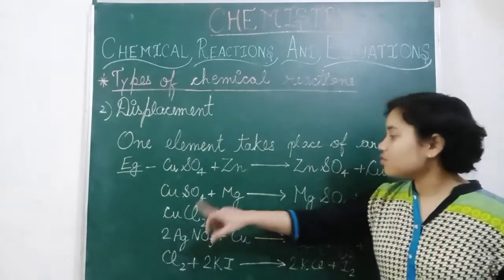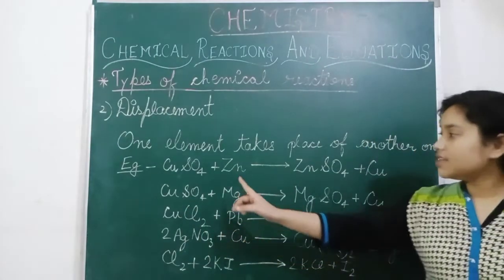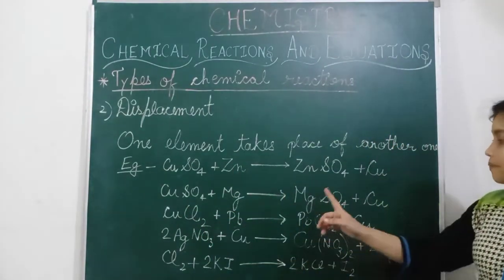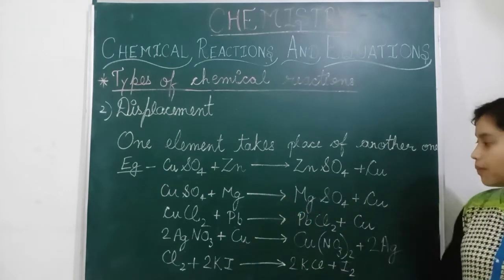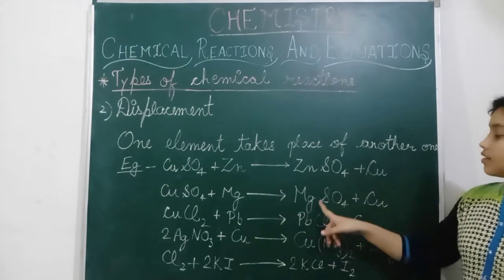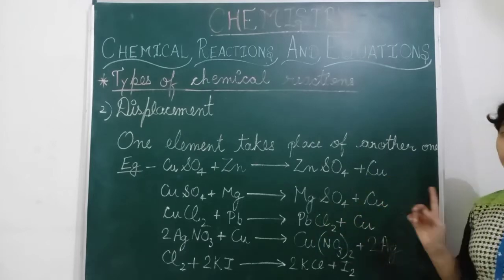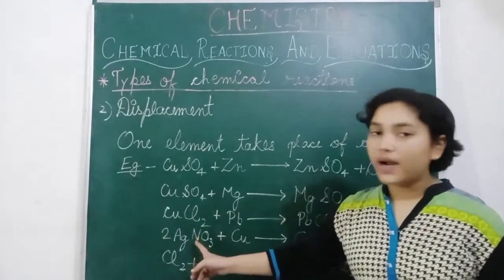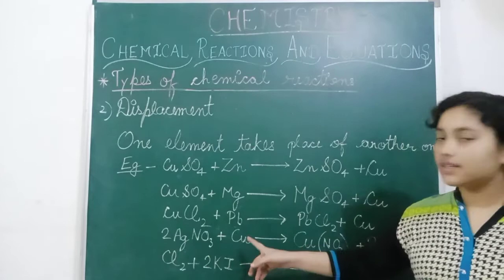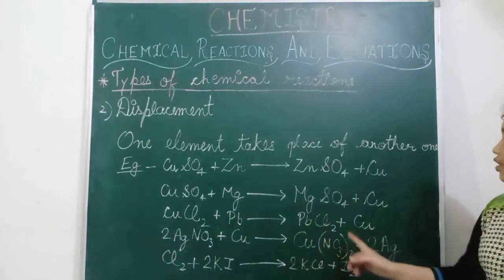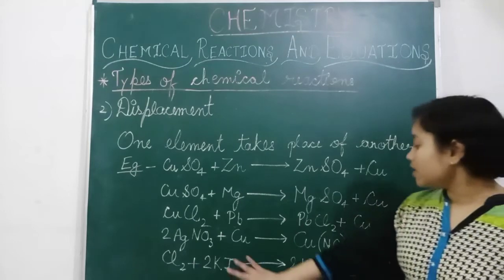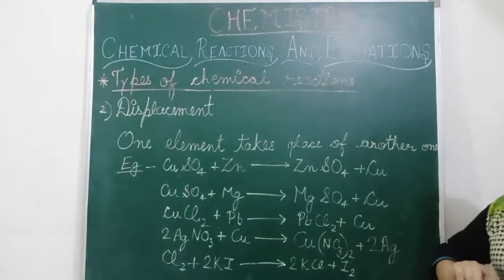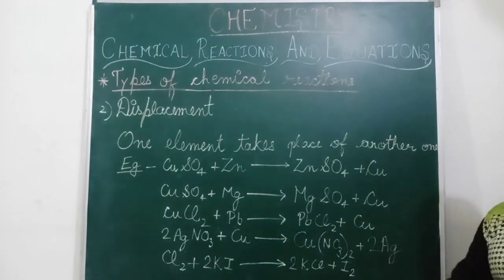Now CuSO4 plus Mg, copper sulfate plus magnesium. Magnesium takes the place of copper, so we get magnesium sulfate plus copper. Now copper chloride plus lead gives lead chloride plus copper. So the same thing is happening every time. Now here the balancing is different from the others.